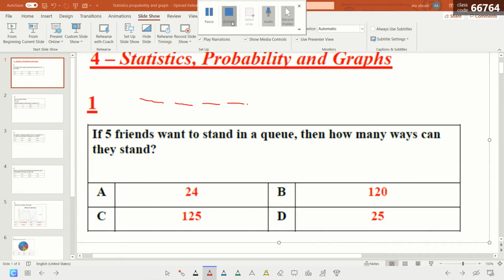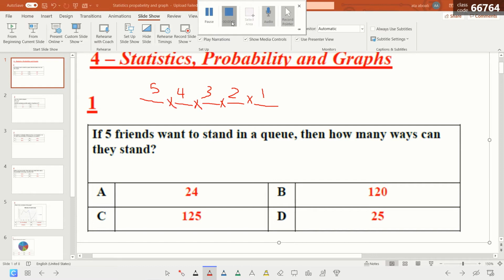okay, like this. The first one has 5 chances here, and the second one, if we stop one here, they are still 4. So each one has 4 chances. Then if we stay 1 here, they become 3. So there are 3 chances here. So we stop 1 here, it becomes 2. They have 2 chances here. Then the last one has 1 chance. So we have to multiply all of them together like this to get the answer.